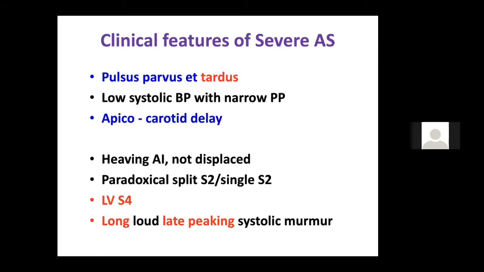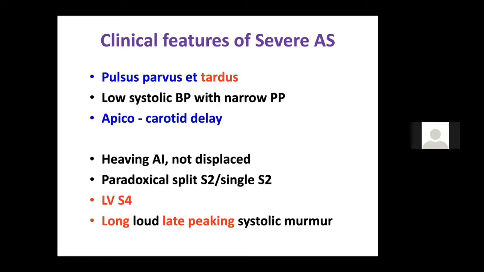Tardus means late peaking. So a small volume and a late peaking pulse is known as the pulsus parvus et tardus. Not all patients will have both parvus et tardus. Some patients may have parvus, some may have tardus, and some may have both. So parvus is small volume and tardus is late peaking.